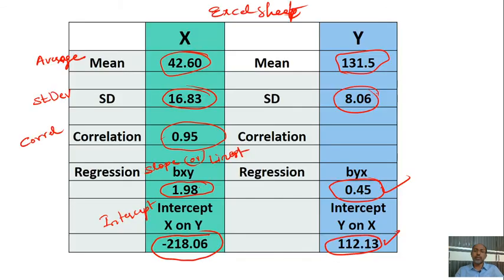The values are written here, so you can understand the relation: x bar, standard deviation, correlation, regression coefficient, and intercept, and the same for y. The correlation is the same, because correlation means the relation between the two, a positive correlation of 95%.